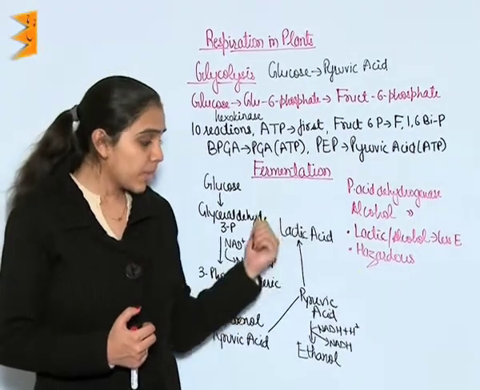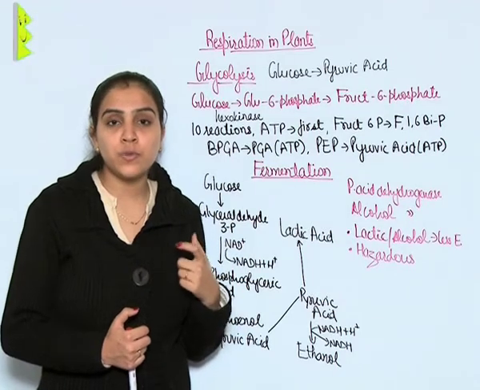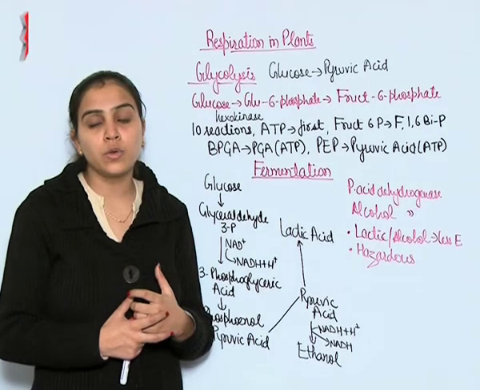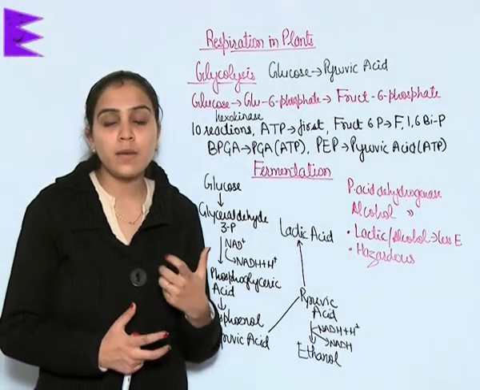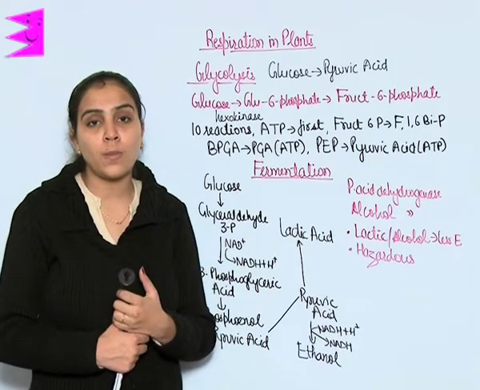Hence fermentation, but aerobic respiration is the useful process in which complete oxidation of glucose takes place and a high amount of energy is liberated which can be trapped in the form of ATPs.